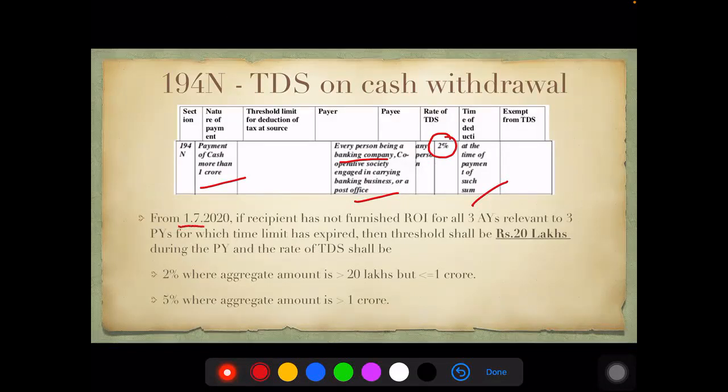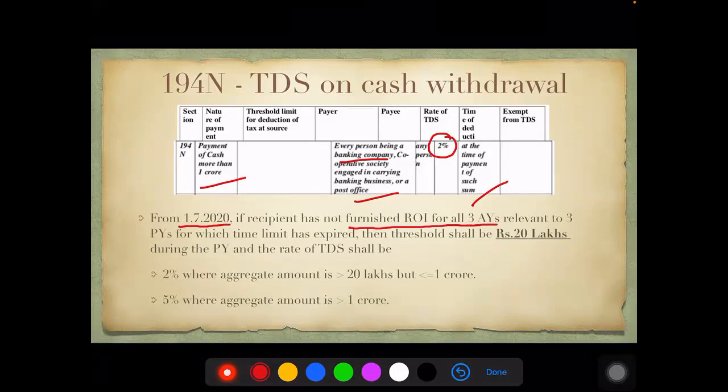From 1/7/2020, you have to check an additional criterion. That is, the one who is withdrawing cash, has he furnished his return of income to the tax authorities for the last 3 AYs for which the time limit has expired?